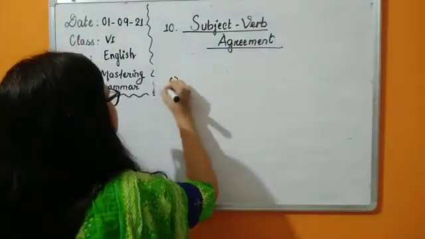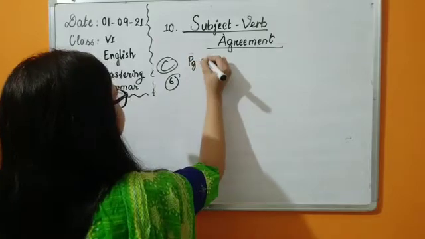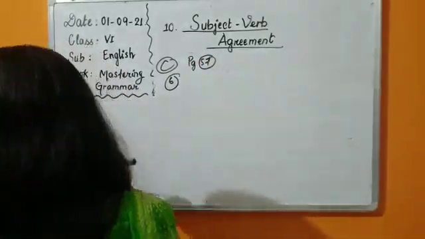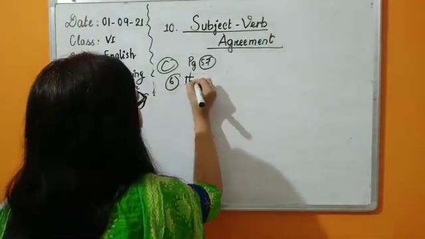Number 6, obviously of the C exercise, page 57. The United States of America are planning is wrong, is planning.